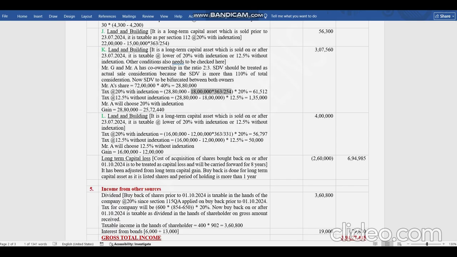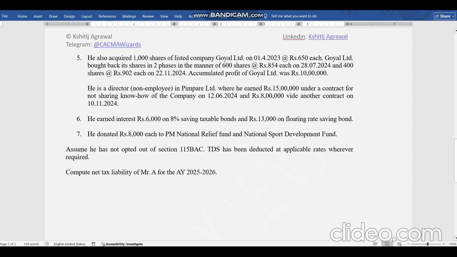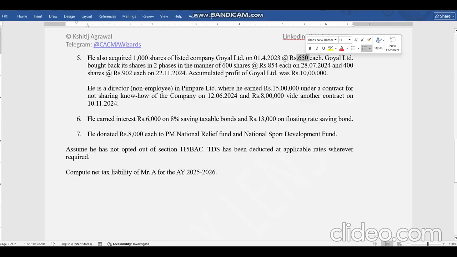So we will allow it in long-term capital loss, like other long-term capital loss, and you can set it off for 8 years. See here, long-term capital loss, cost of acquisition of shares bought back on or after 1/10/24 is capital loss and carried forward for 8 years. Now it is 2,60,000. How we came to 2,60,000? He paid 650 for each share. This is the purchase price for him.